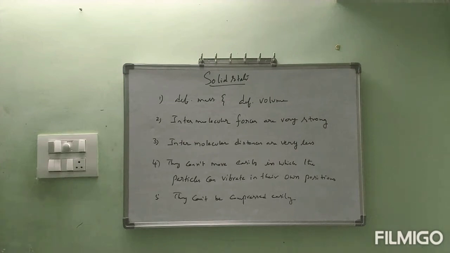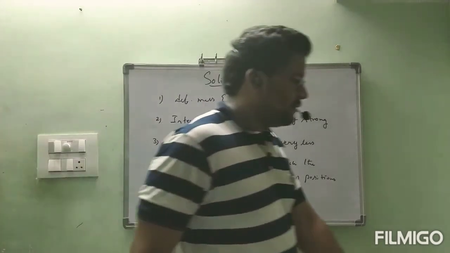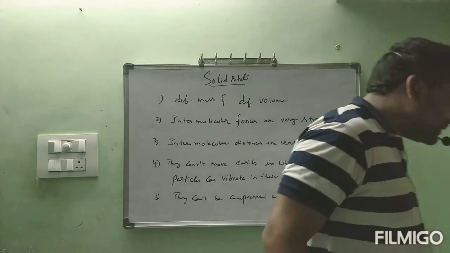Second, intermolecular forces are very strong. Third, intermolecular distances are very less. Fourth, they can't move easily, in which the particles can vibrate in their own positions. And fifth, they can't be compressed easily. These are points we already learned in previous classes, you might remember clearly.